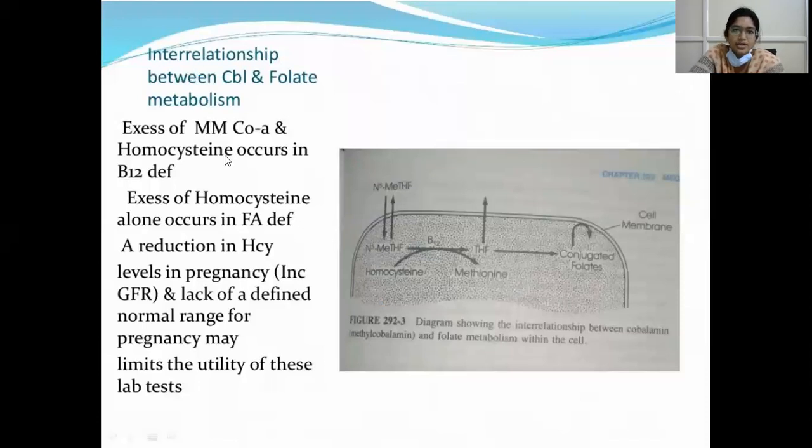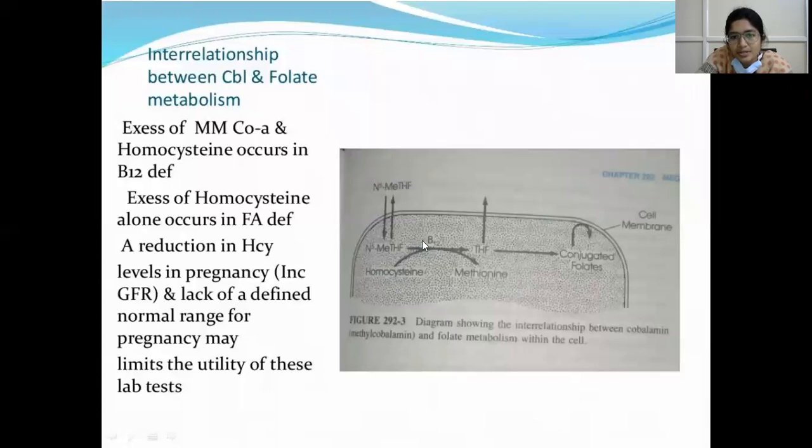Excess of methylmalonyl-CoA and homocysteine occur in B12 deficiency. So in B12 deficiency, both methylmalonyl-CoA and homocysteine are increased. Only homocysteine is increased in folic acid deficiency, whereas both methylmalonyl-CoA and homocysteine are increased in B12 deficiency. A reduction in homocysteine levels in pregnancy and lack of a defined normal range for pregnancy may limit the utility of these lab tests.